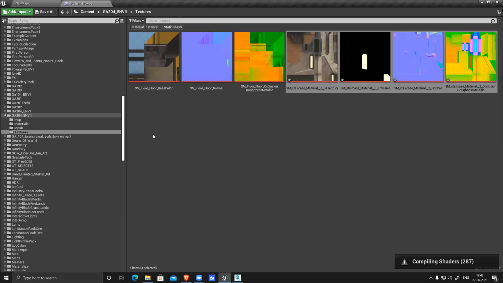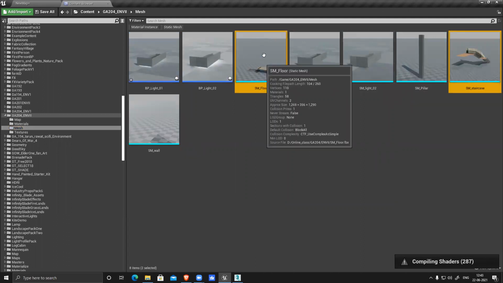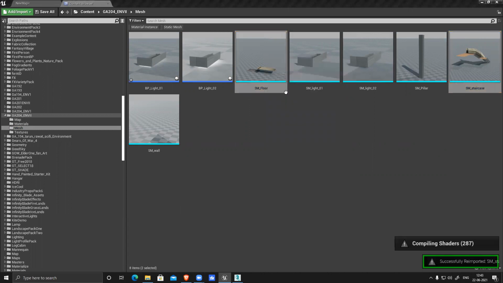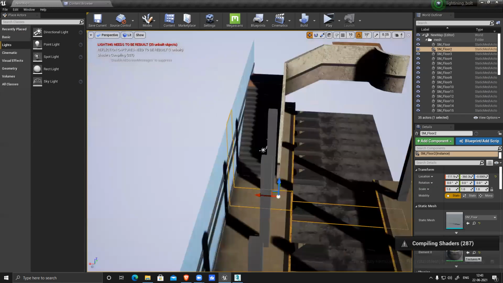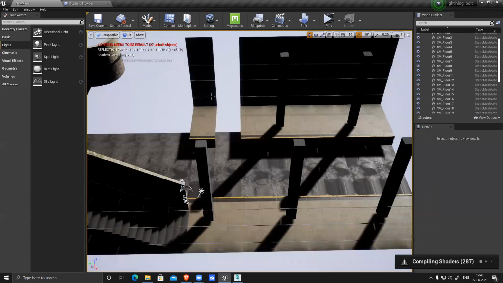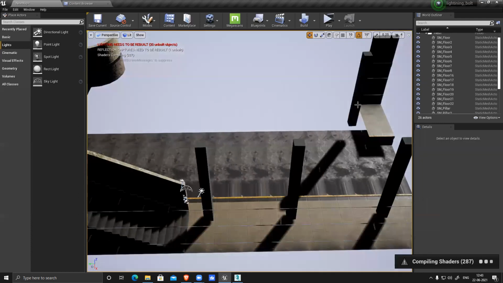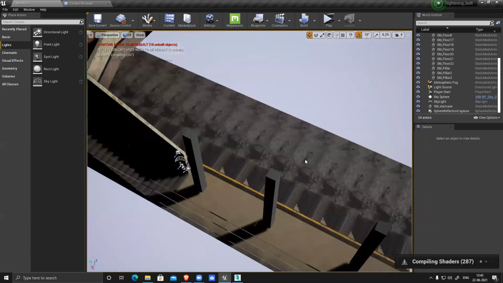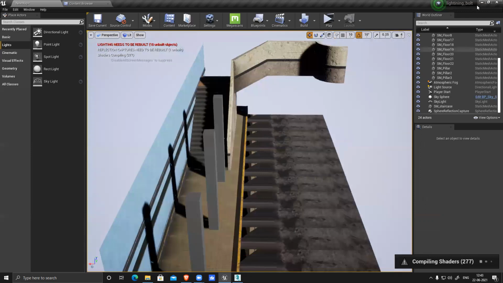So I'll go update my mesh, my staircase and my floor. Staircase and floor. Re-import. So both the things are fixed. We go here, you can see it's fixed. So now I'll just simply delete this section because manually fixing this will be a nightmare. So I'll just create one side. Once one side is finished, I'll fix it. You see the texture problem, that is something we have to fix. So now I can duplicate this thing and create this very easily.